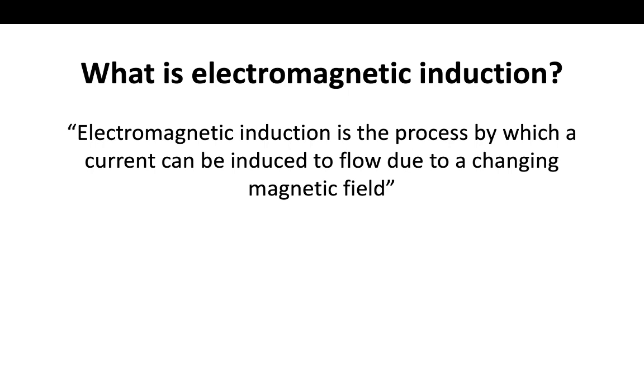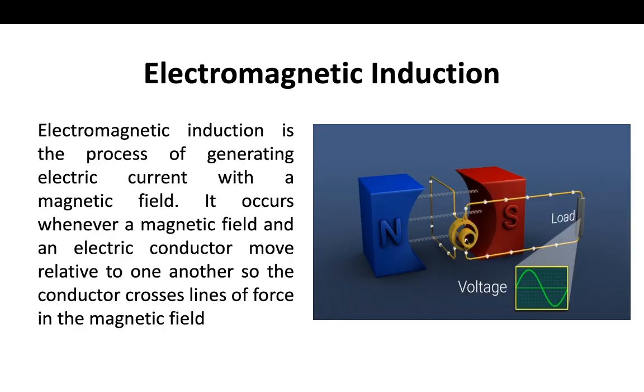So what is electromagnetic induction? Electromagnetic induction is the process by which a current can be induced to flow due to a changing magnetic field. I think it's a very simple definition. Let's read the description.